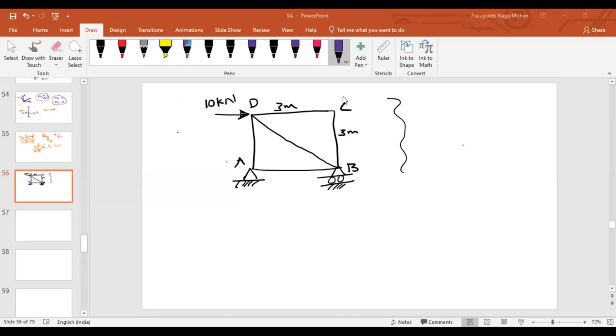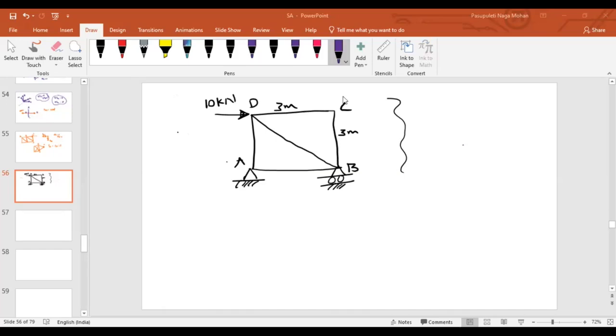Okay, carry on. So there will be a horizontal reaction and a vertical reaction at point A. There will be a vertical reaction at point B. The horizontal reaction will be compensated by the 10 kilonewton force in the opposite direction. And there will be a moment equal to 30 kilonewton meter.